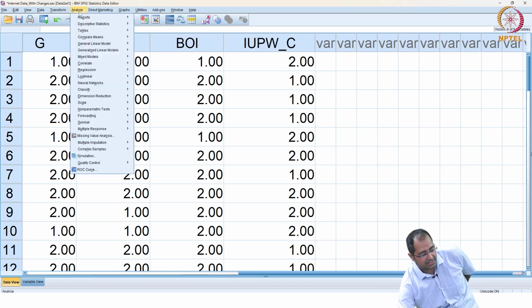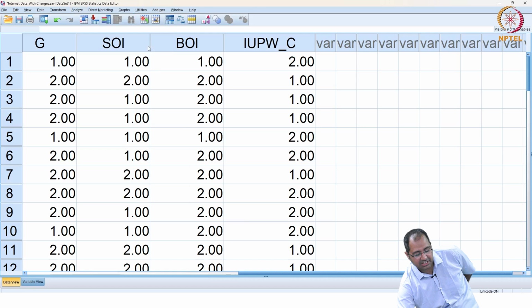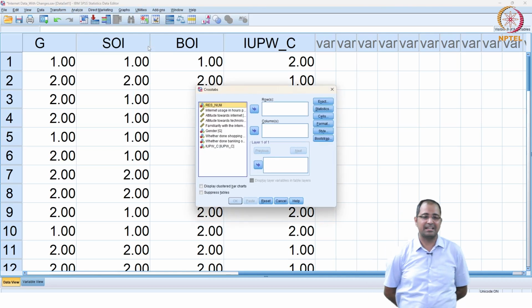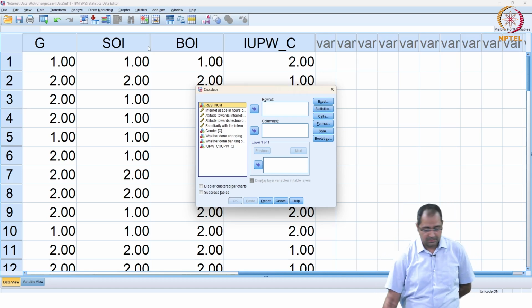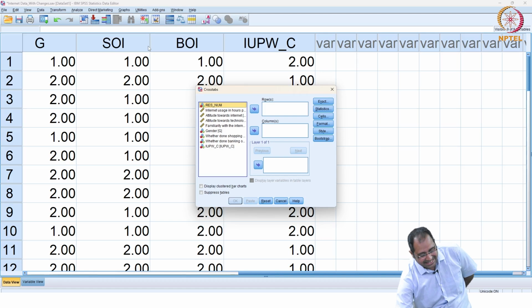Now how to do the cross tab? We have to go to analyze, descriptives, and there is cross tabs. Click on the cross tabs. We are getting this particular table. The columns are the independent variables.